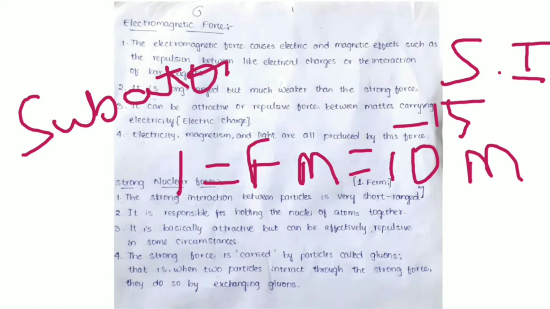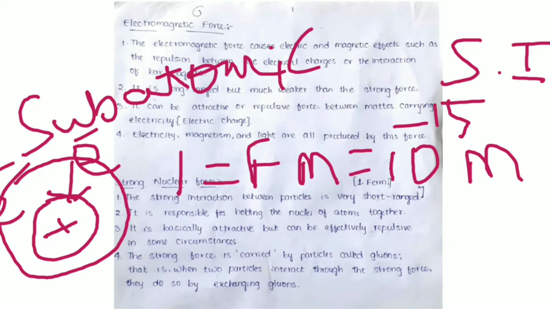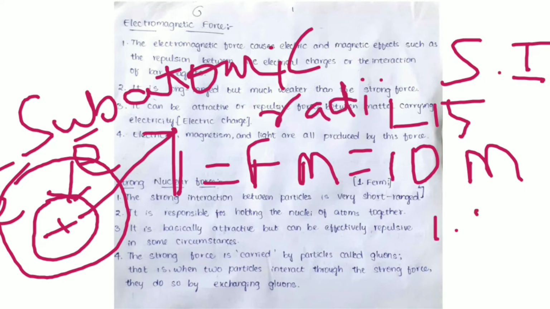Subatomic level means we have this nucleus in the atom and electrons behind them. So these strong nuclear forces are seen in this subatomic level. So we can see the interaction between the nucleus and the electrons in atoms. So let us take this nucleus. The radius of the nucleus is 1.5 femtometer, right? 1.5 femtometer.